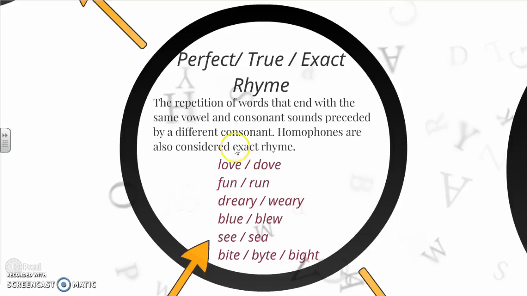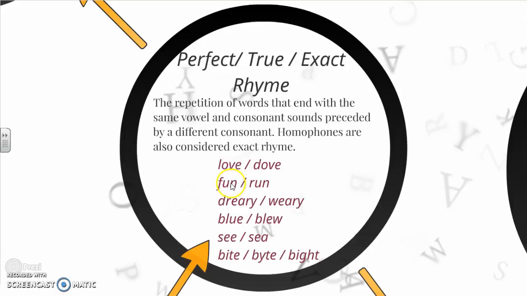Okay, so if we look at this first set of words, love and dove, the vowel and the consonant sound at the end, this one syllable, the OVE, is preceded by a different consonant. Vowels, consonant. So looking at love and dove, the OVE is the same vowel and consonant sound, but the consonant that comes right before them is different. So this ending is exactly perfect, true, or exact. It's the idea that it's exactly the same sound.